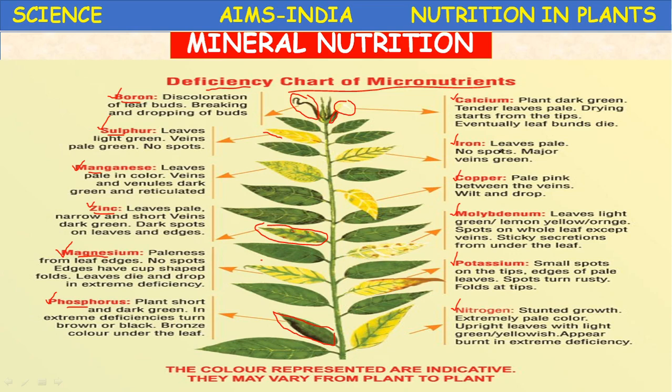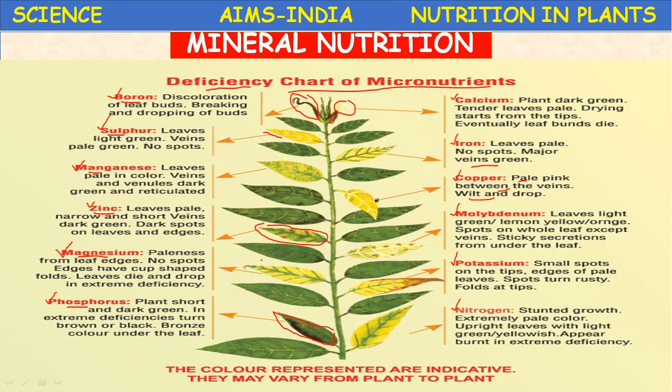Iron deficiency. In iron deficiency, the leaves become pale, with no spots, but the major veins stay green. See here, major veins become green, the leaf becomes pale. Copper deficiency: pale pink between the veins, the leaves wilt and drop. Here, pale pink, leaves become wilted and drop.